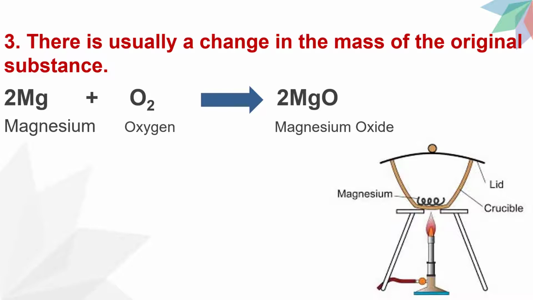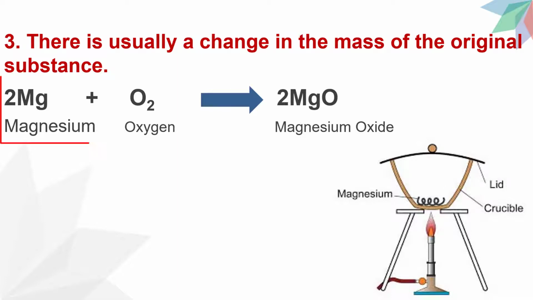When the whole of the magnesium is burnt, cool the crucible and weigh it again. You will find that the final weight is more than the initial weight. This proves that when a chemical change takes place, there is a gain in mass.